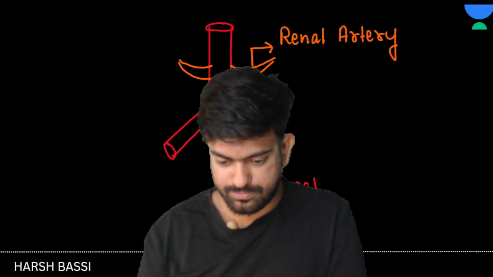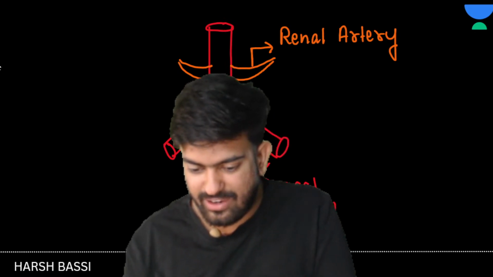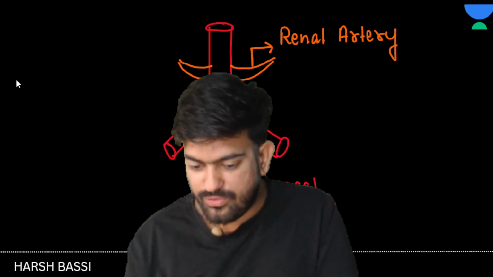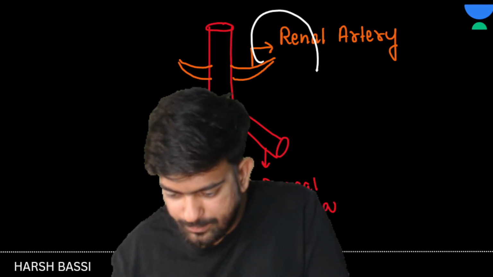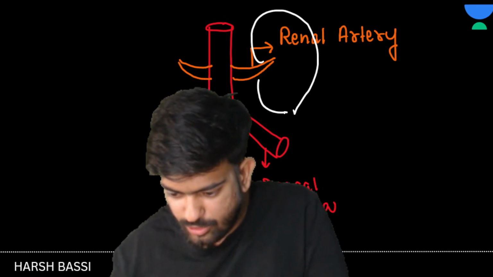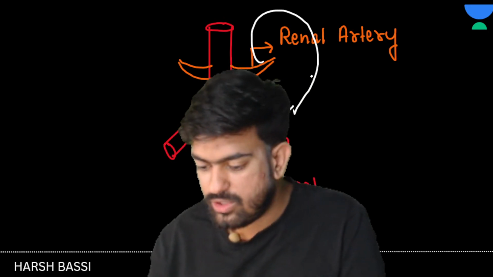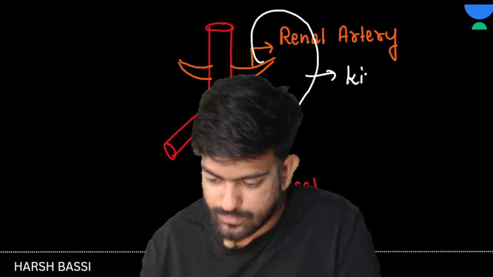Okay, now see. We have this kidney. What do we have here? A kidney. Yes or no? Okay, this is our kidney.